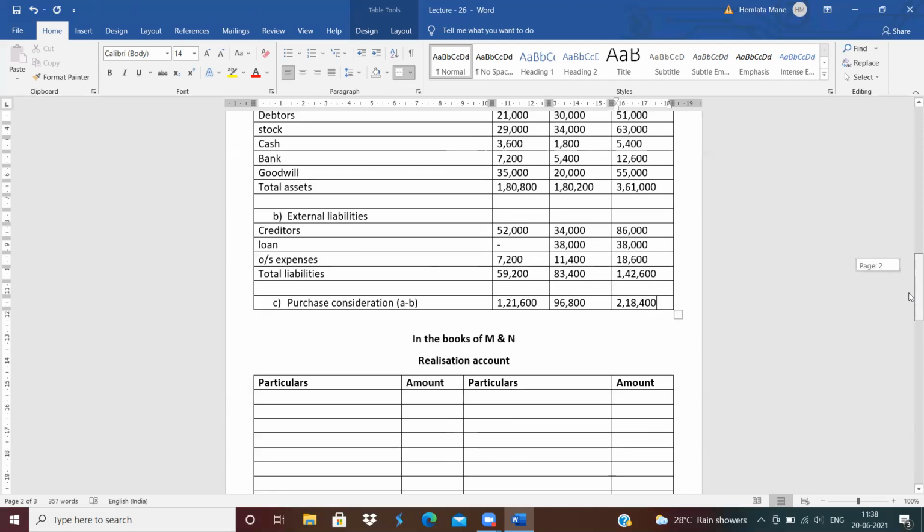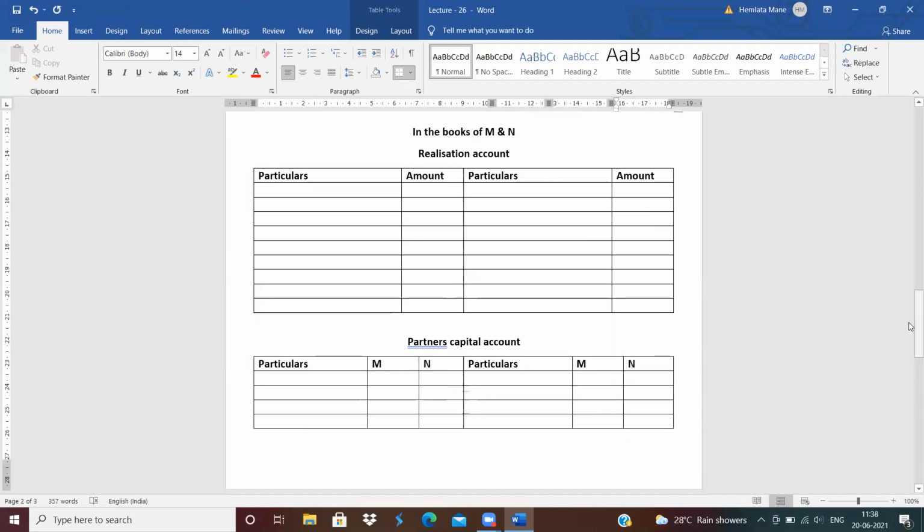Now we will do the ledger account in the books of the old firm. Which is the old firm? MN and RES. In this video, we will do only ledger entries in the books of MN. So what is the first entry? To assets. Write down all the assets at book value, means balance sheet value.